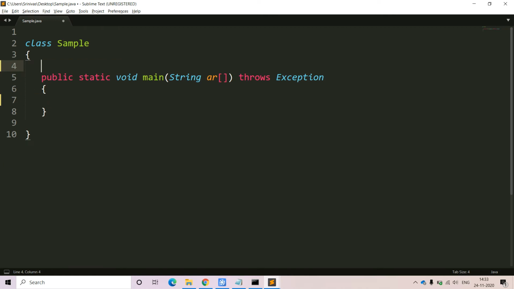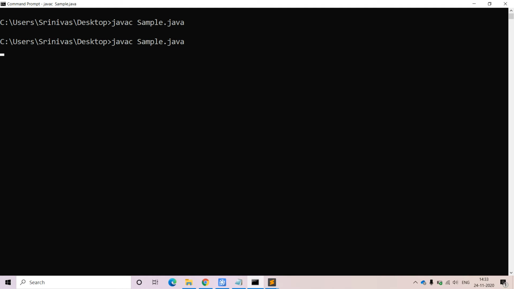Now let me try to remove it. Nothing is there in this class. As an end user, we are thinking that within this class only the main method is available, but that is a wrong perception. Within this class we have one default constructor also available. Now how to check it? First we need to compile this class. Try to compile it. It compiled successfully, there is no problem at all.